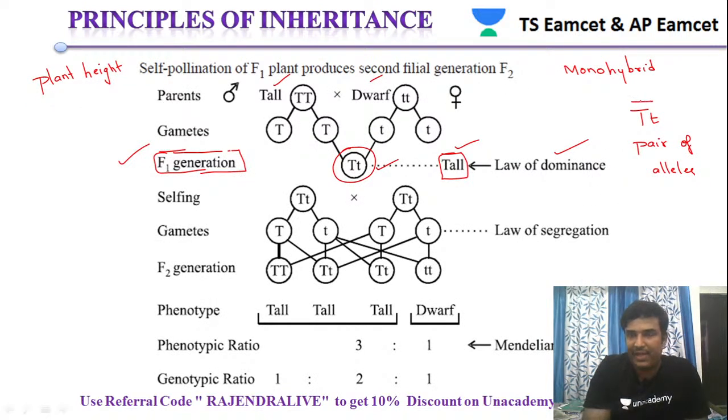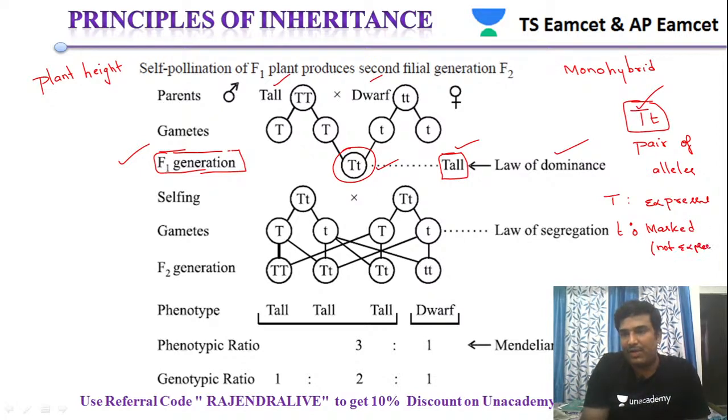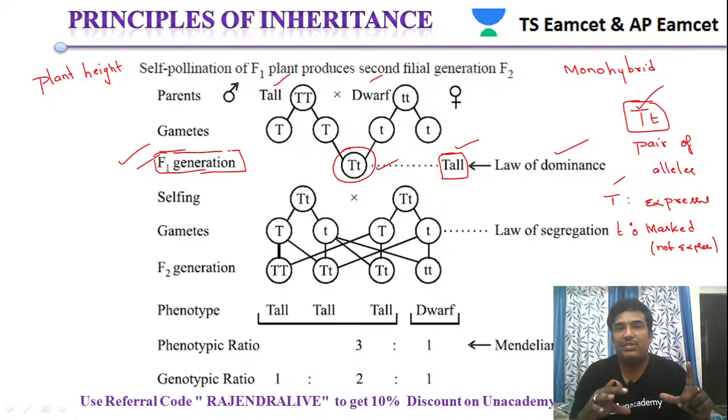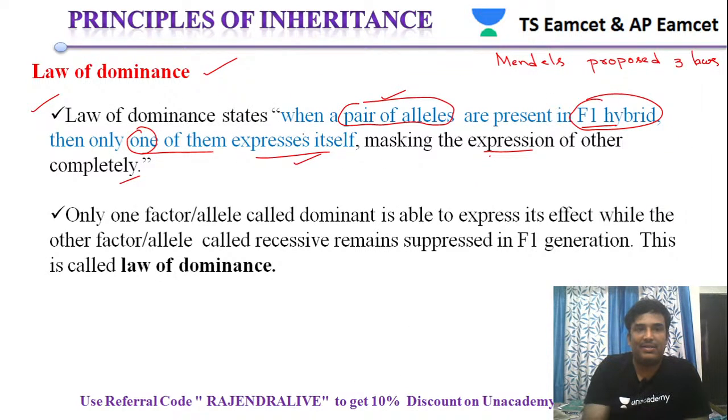Now out of this pair of alleles, which is expressed here? Capital T is expressed, and small t is masked, which means it is not expressing. Because of the expression of only one allele, capital T, in the F1 generation, the plant is tall. The F1 individual is tall because of the expression of one of the alleles that is part of the F1 generation. So that's called Mendel's law of dominance.